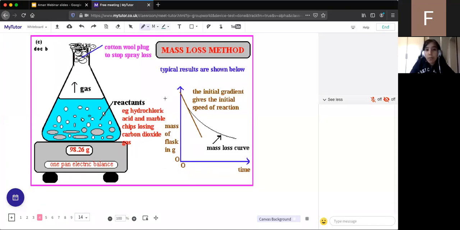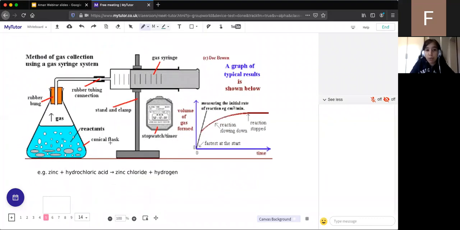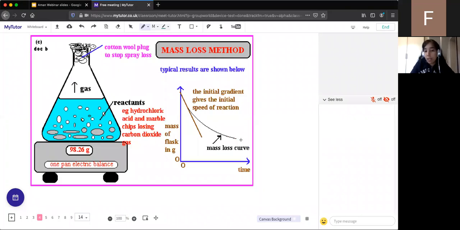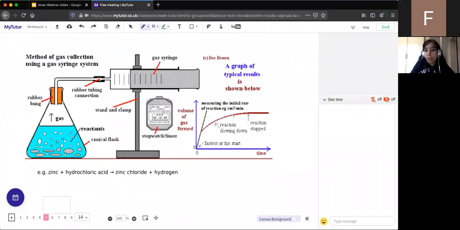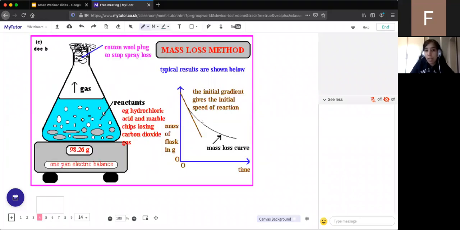So we've looked at reactant loss. Now let's look at product formed. Again, this is a very similar reaction, but instead of calcium carbonate, we've got zinc reacting with hydrochloric acid to produce zinc chloride and hydrogen. This time we're looking at the gas produced. So it's a production graph, and you can see that the graph goes upwards this time. If I go back to reactants, it goes down when reactants are being lost, but when products are being formed, it goes up, which makes sense because as products are being formed, there'll be more volume of gas produced. That's what we're measuring using this gas syringe. So this is why we've got a production graph here and a reactant loss graph here.